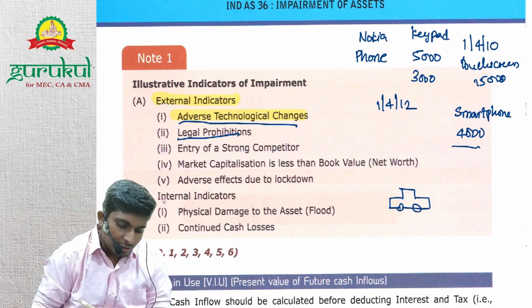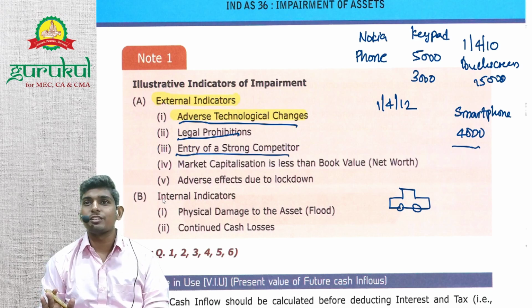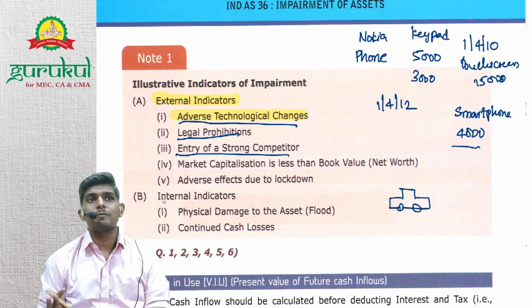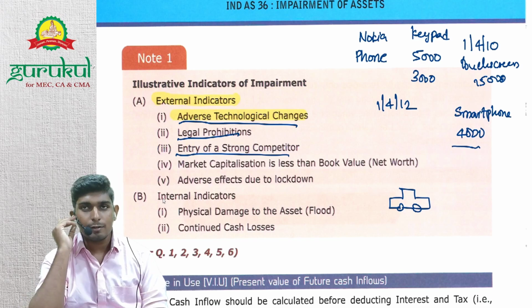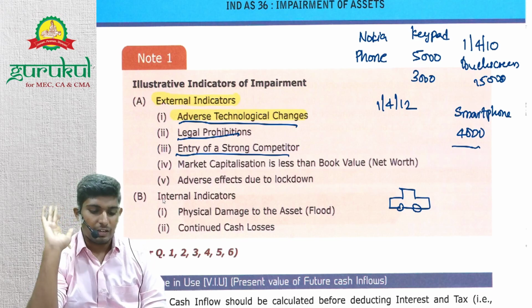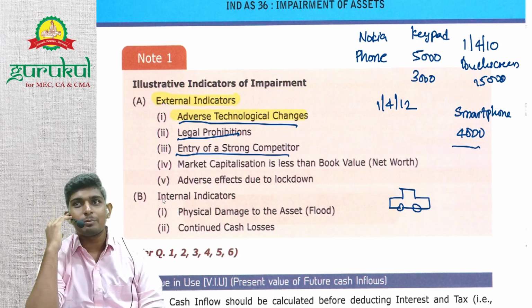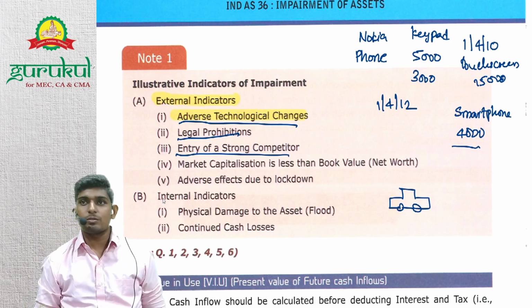Next, entry of a strong competitor. The best classic example is Jio. With Jio's entry, all other mobile brands except Airtel got a major hit, right? Airtel also got a major hit, but it took its stance and got itself handled. But what about Vodafone, Idea, Aircel, Uninor? We have many brands, and they all got a big hit because of Jio.